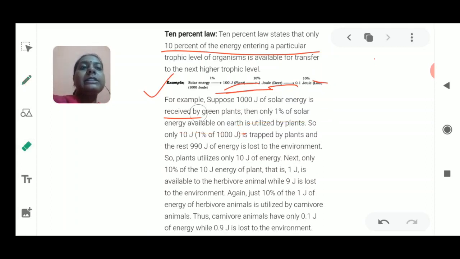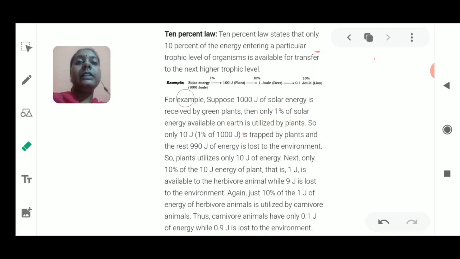So please understand that only 1% of the sun's radiant energy is being used by the plant. It is because the rest of the energy is going into the process of maintaining the life processes and also maintaining the temperature of the particular food chain, or the animal.